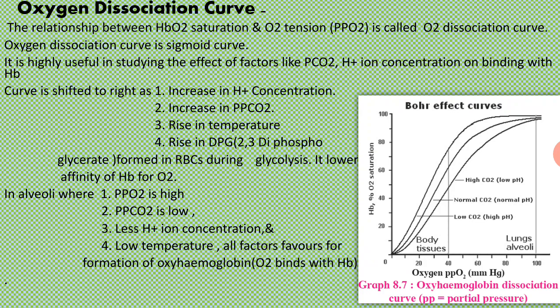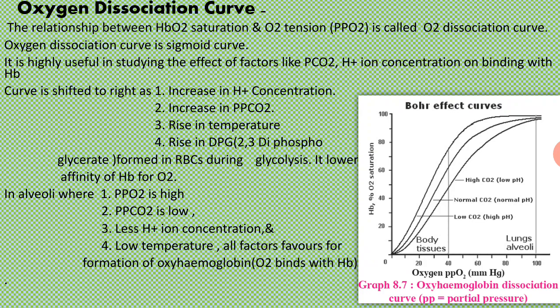At the alveoli level, partial pressure of oxygen is high because oxygenated air is entering there, partial pressure of carbon dioxide is low, less H plus ion concentration and low temperature, all these factors favor formation of oxyhemoglobin. That means when partial pressure of oxygen is high, oxygen can easily bind to hemoglobin.